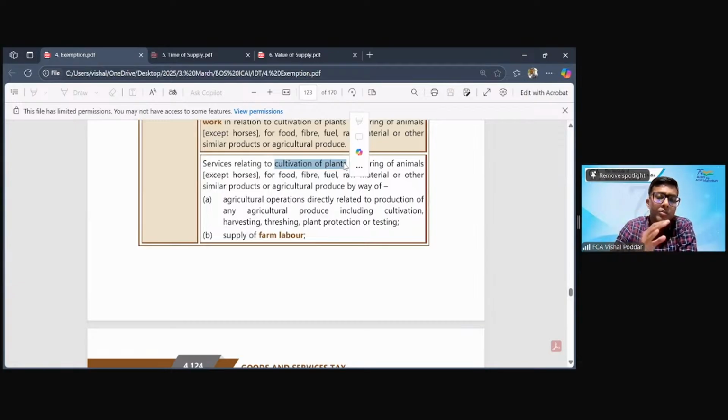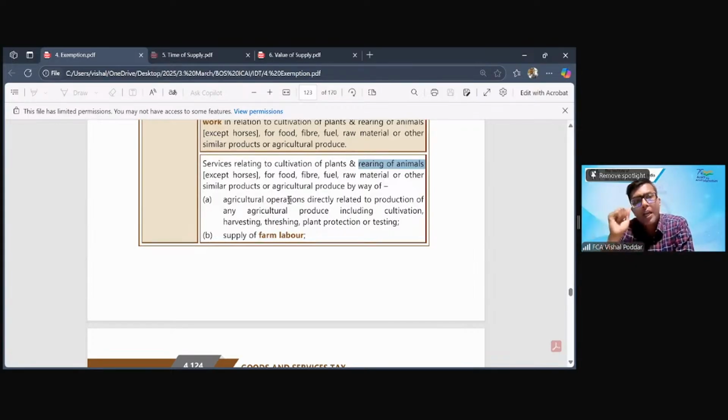So when we say plant, it is not limited only to all those rice fields and these fields. It also covers trees and forest. So cultivation of plants covers that also. And then the second type of agricultural activities, whatever output you get from rearing of animals, like you get eggs, you get milk, you get cow dung, you get cow urine, and even the flesh. All these things which you get from the activity of rearing of animals, these things also become agricultural produce.